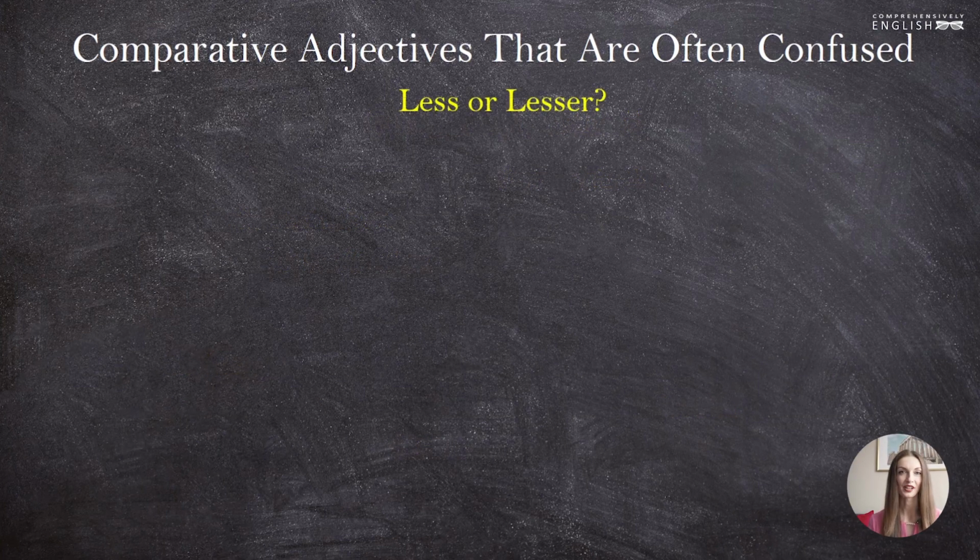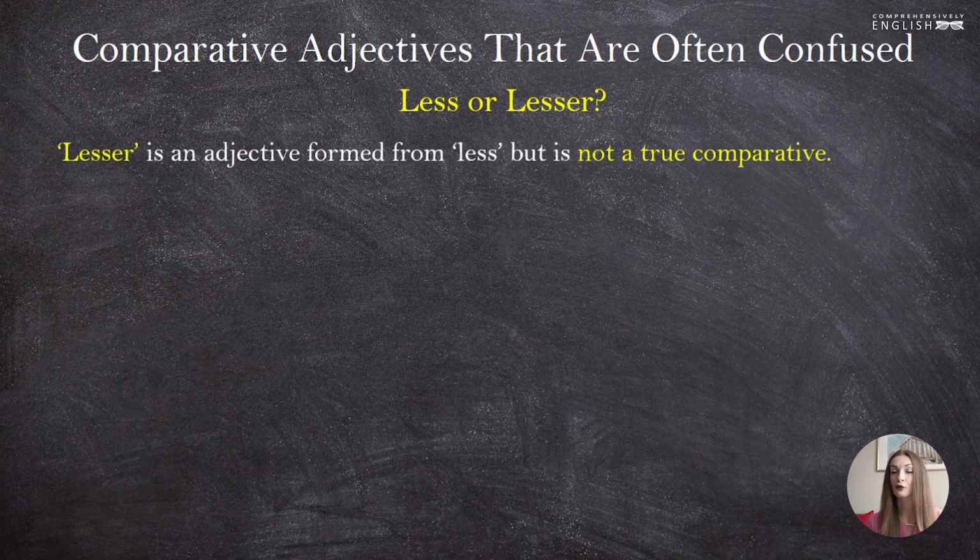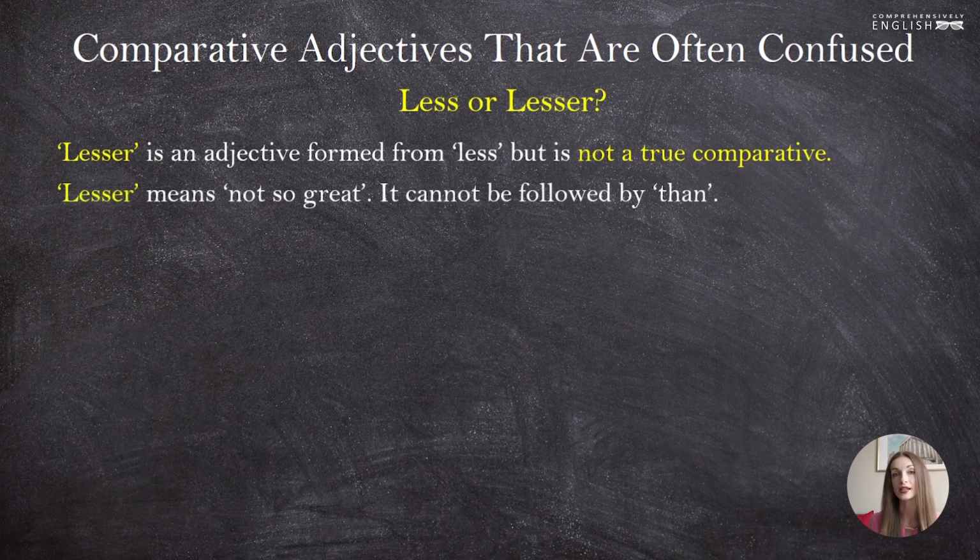The last couple of words that are often confused are less and lesser. Lesser is an adjective formed from less, but is not a true comparative. Though you see this end in er, it's not a comparative form. So less is not the positive form, it's a comparative form, little, less. But lesser is an adjective in its positive form, and it's not a comparative form, okay? Lesser means not so great, and as it is not a comparative form, it cannot be followed by than, so we cannot compare anything using the form lesser.